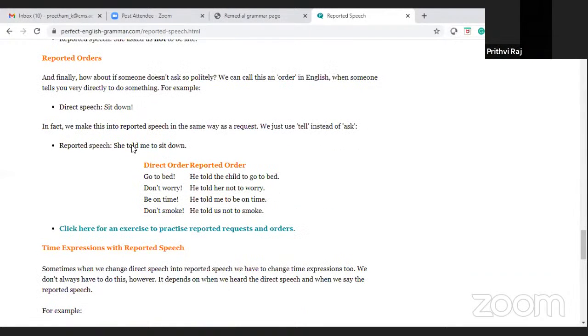Then reported orders. If someone does not ask so politely, we can call this an order in English, when someone tells you directly to do something. Sit down. In fact, we make this into reported speech in the same way as a request. We just use tell instead of ask.